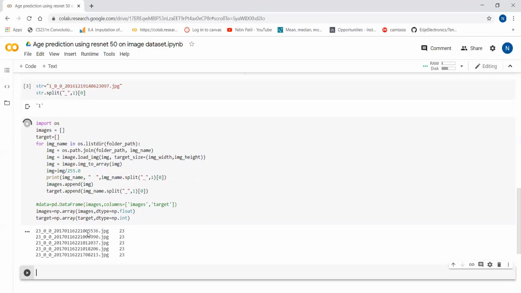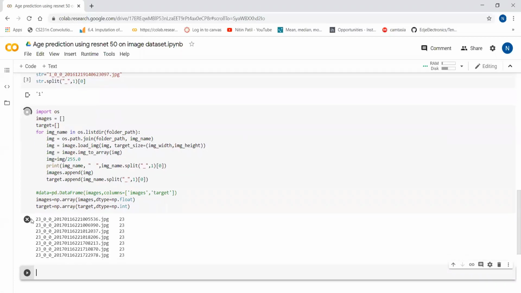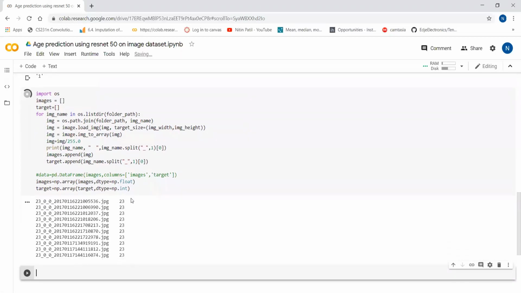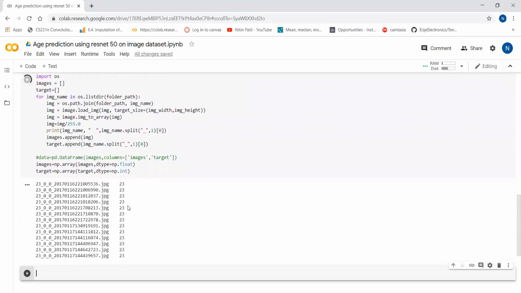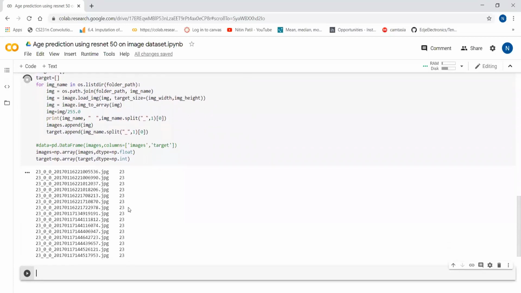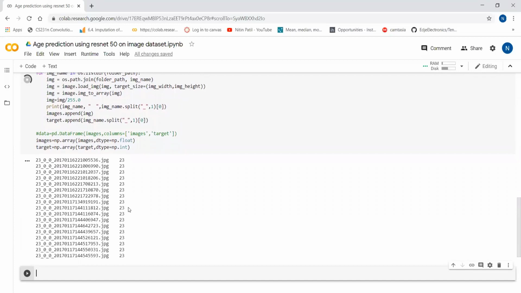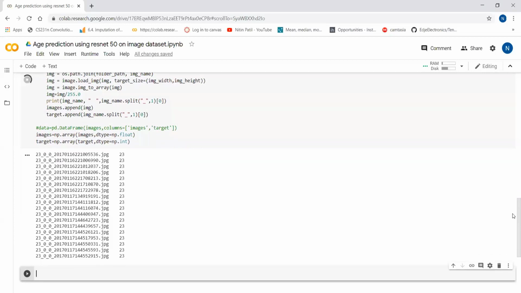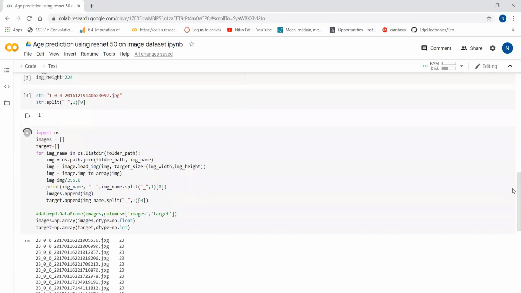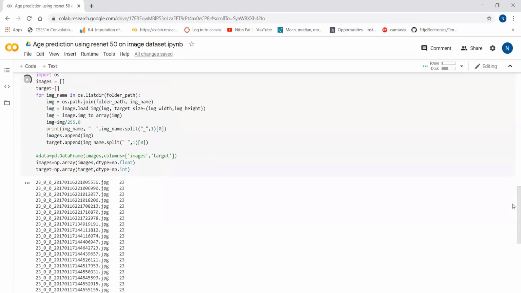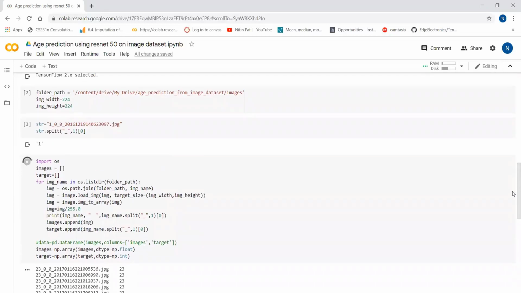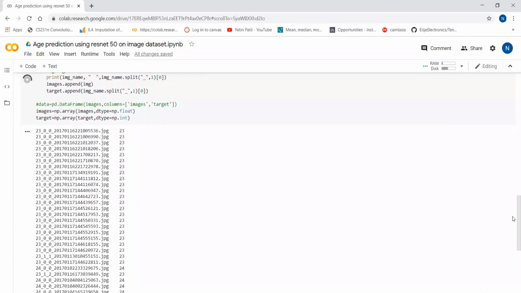Now you can see, if I'm running the code, this is 2300, this age is 23. In the same way it will scan all the images and load all the image data. It will take more time because we are running it in Google Colab. It will take time to execute. I will show you one actual image over here as well.